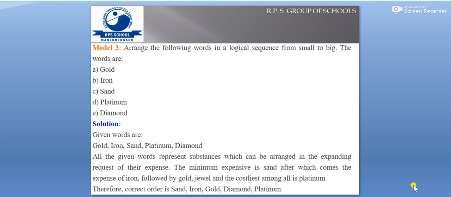And since jewelry is made of gold, there goes the making charge, so that's why jewelry is going to be more expensive than gold. And then comes the costliest among all, which is platinum. In that order we missed the diamond, whatever, but you know that first we are talking about sand, and then iron, and then gold, and then of course diamond, and then platinum. Right, so that's the order.